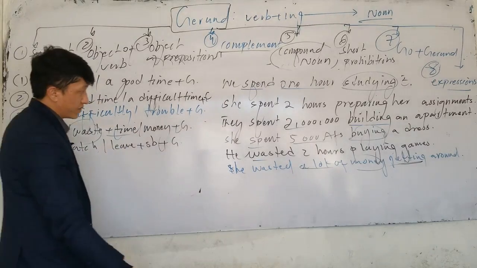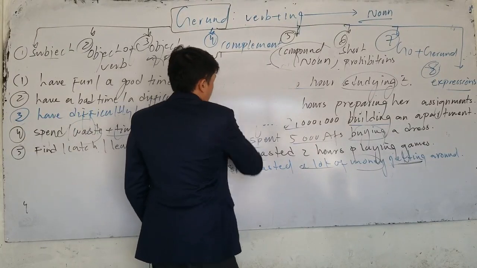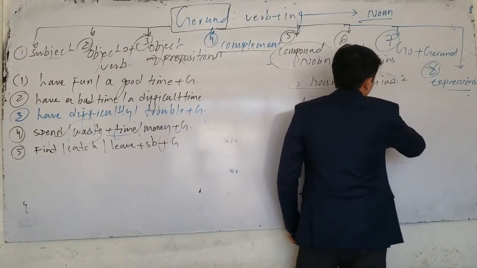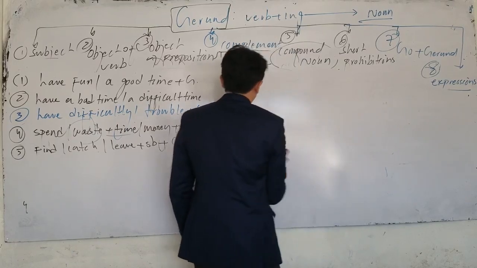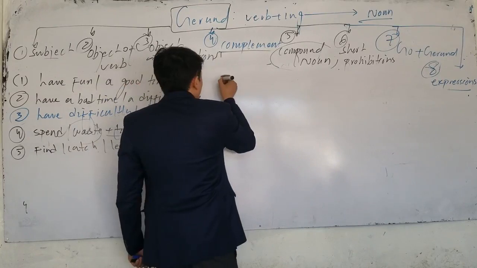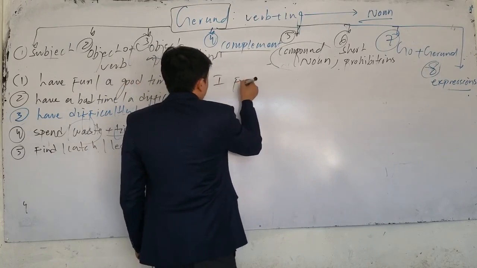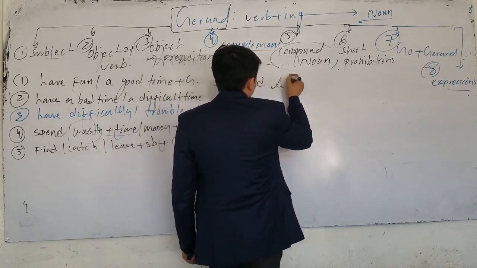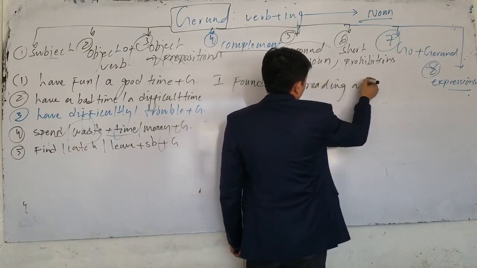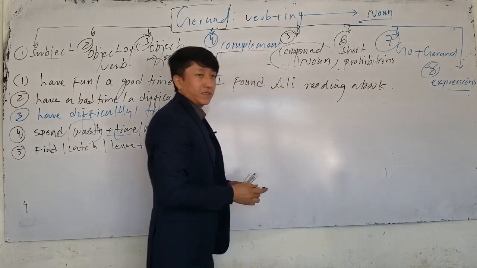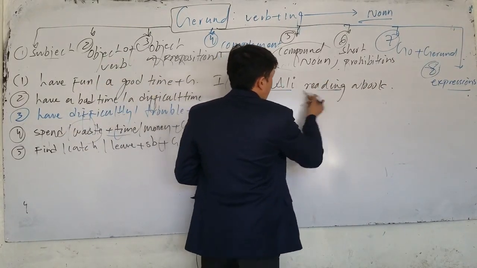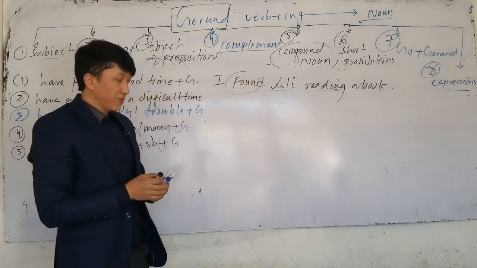Now, if I have a sentence like this, for example, if I say, we discussed about it earlier, I found Ali reading a book. Which one is gerund? Okay, I found Ali reading a book. After found, we use somebody, and then we can use what? Gerund. I found Ali reading a book.